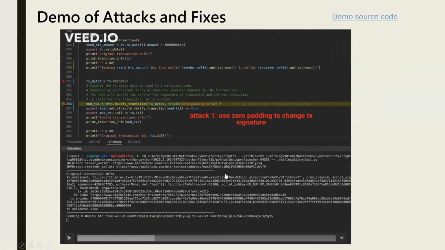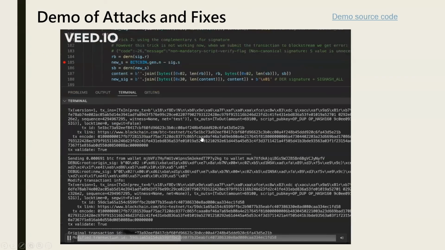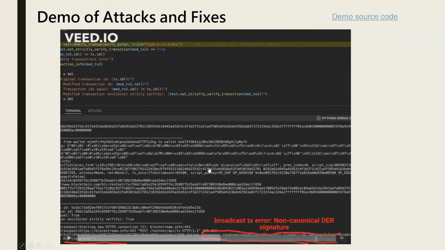In this malicious node, the attacker will use extra padding to change the signature. Here is how the attacker can add padding in front of R. And we'll print the modified transaction. You can see that the transaction IDs are different, and the modified transaction can pass the signature verification. Then we broadcast the modified transaction into the Bitcoin network. We got an error, non-canonical DER signature. So the fraud cannot work.